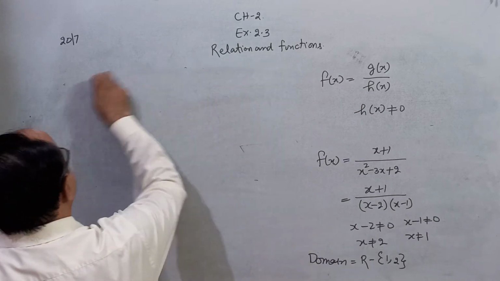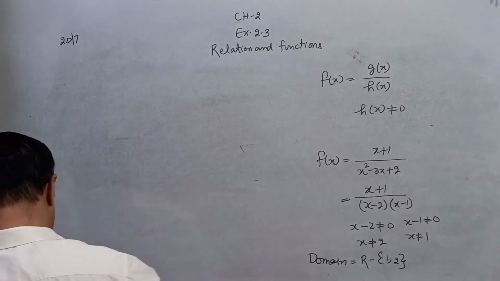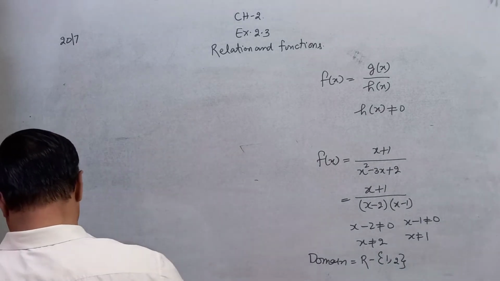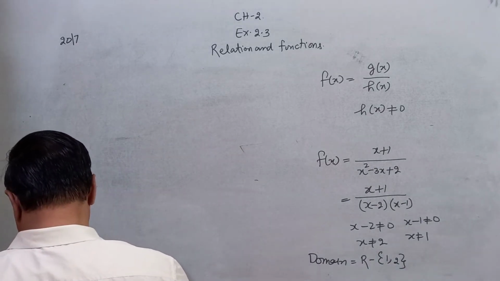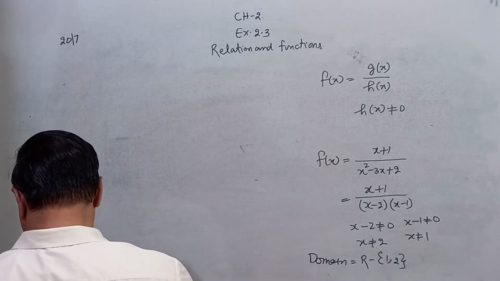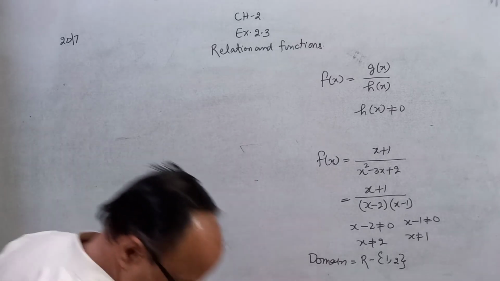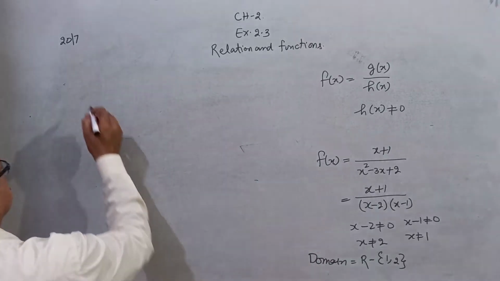And after the rational function, that is the modulus function. Very important.